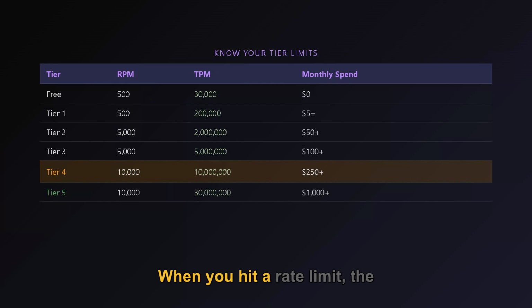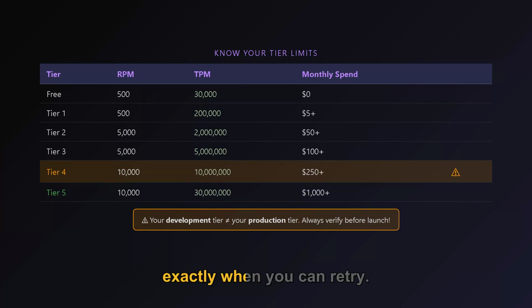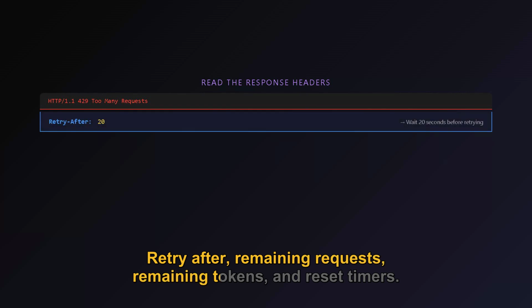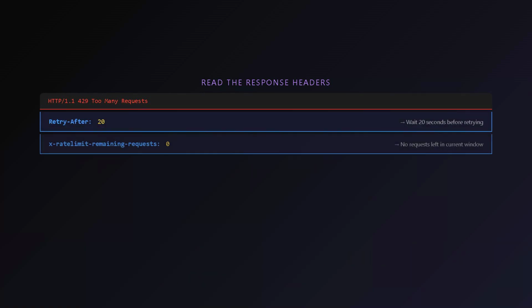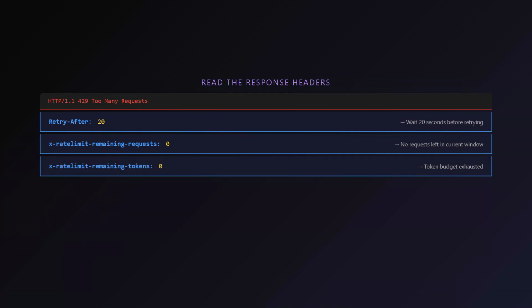When you hit a rate limit, the 429 response includes headers that tell you exactly when you can retry. Retry after, remaining requests, remaining tokens, and reset timers. Always read these headers, they're your roadmap back in.